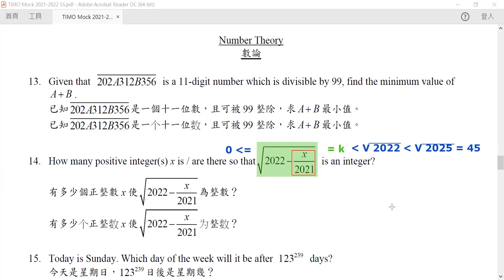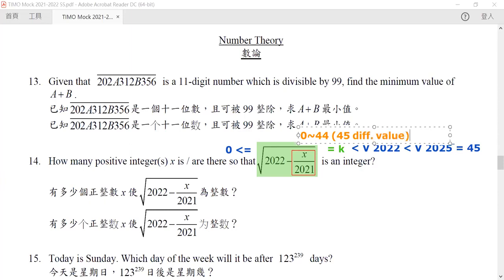So we know that k can range from 0 to 44. And you can check that 44 squared is equal to 1,936, which is less than our 2022. So we know the range of k. How many different integers for k? It is actually from 0 to 44. So in here, there are 45 different values.